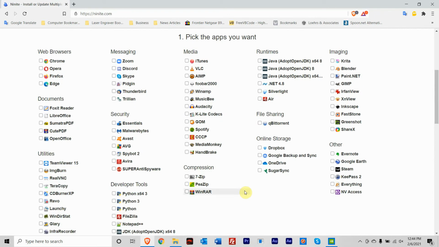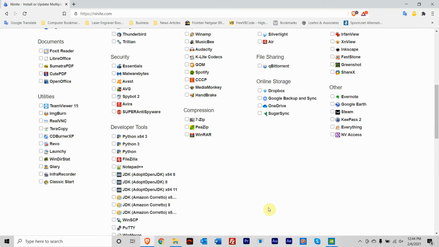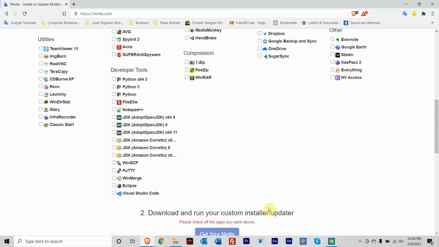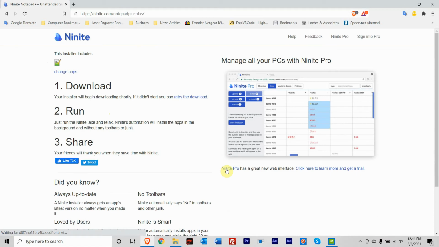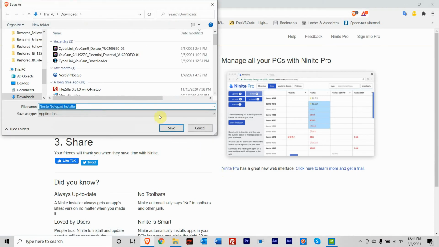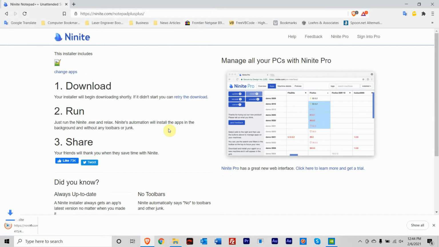I'm going to run through the process here and just pretend that I don't have something. So I'm going to look through here and say, what should I pick? Well, let's see here. Let's say I need Notepad++. So I'm going to click Get Your Ninite. I click on that. It'll download. It'll ask me to save. I click Save. I'm going to now click Open Ninite.